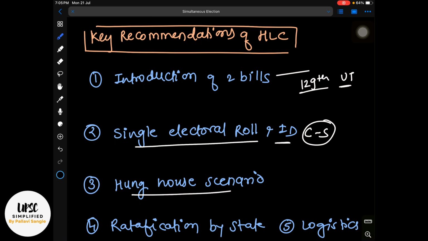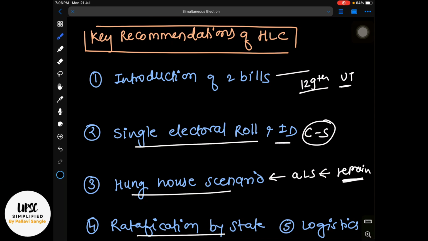Then a hung house scenario. Let us suppose simultaneous election is happening and there is a no confidence motion or any such event where there is a hung assembly or hung Lok Sabha. What will happen is that fresh elections will be held to constitute the assembly or Lok Sabha for the remaining term only, right? The unexpired term of the house only.